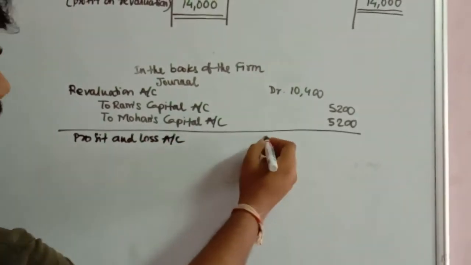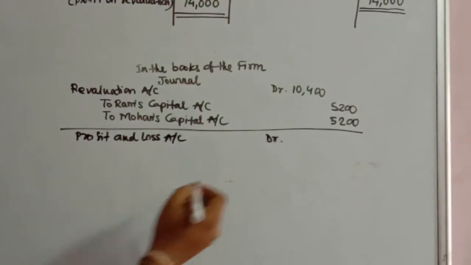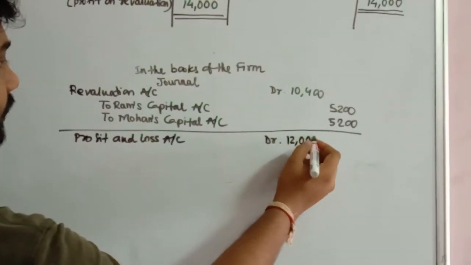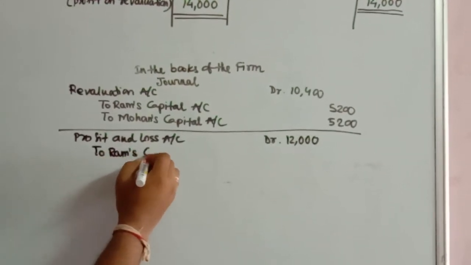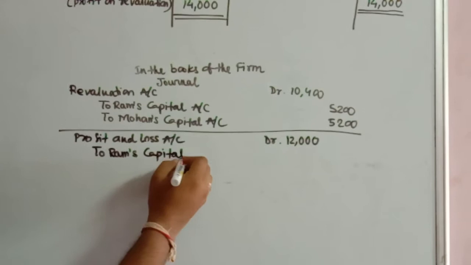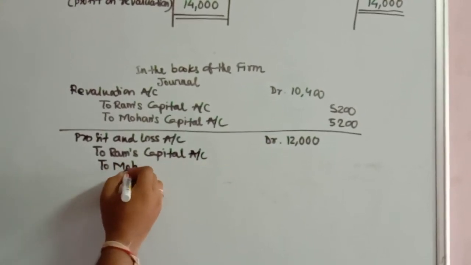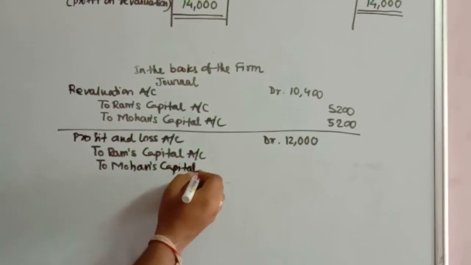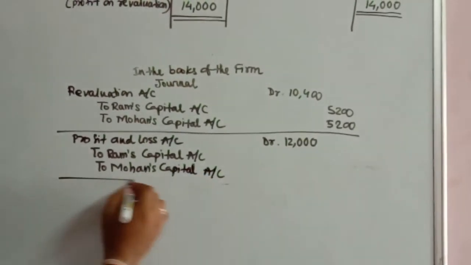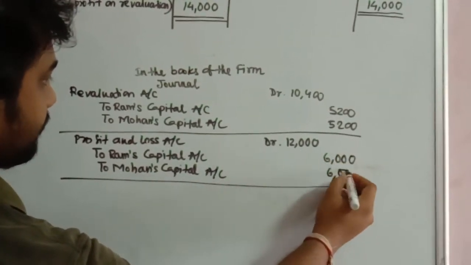Now this profit and loss will be shared by the partners. Profit and loss account debited. So the profit amount is 12,000. It is to be shared by the partners, that is, to Ram's capital account, to Mohan's capital account. So they are equal partners, so 6,000 and 6,000.